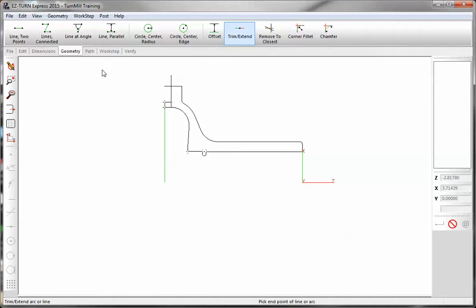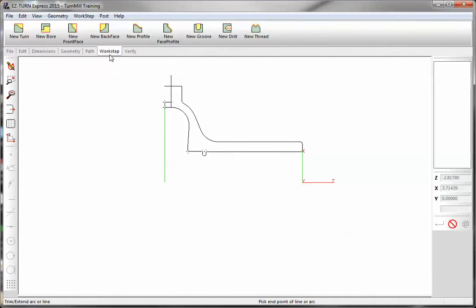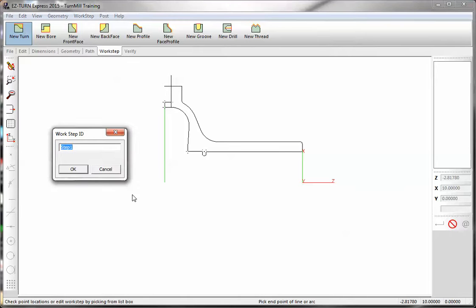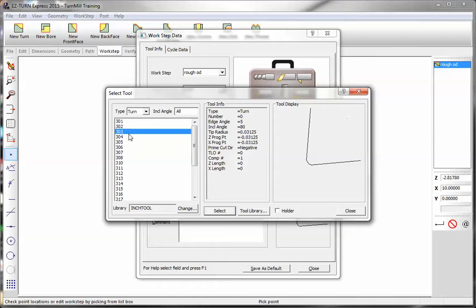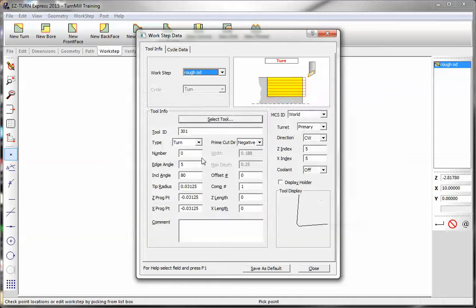Next thing we're going to do is create a work step. Rough turn. You can see the heavy yellow region representing rough material. Pick your tool. You can pick from a library, any one of these tools. You can create your own tools, change values on the fly and not even go in the library. If you have questions on any of the fields, you can use the question mark, click on the field. You can click on the field and get updated graphics here.